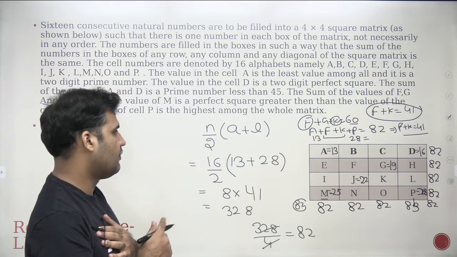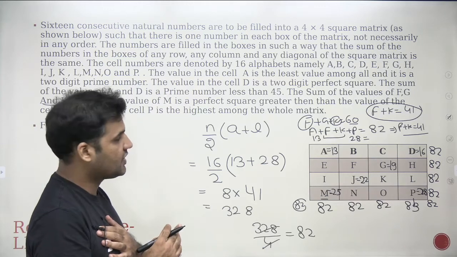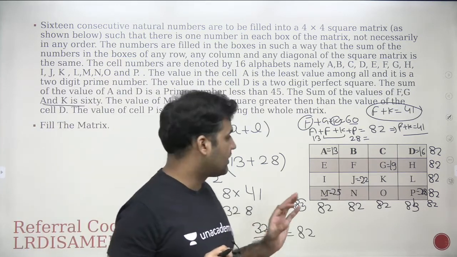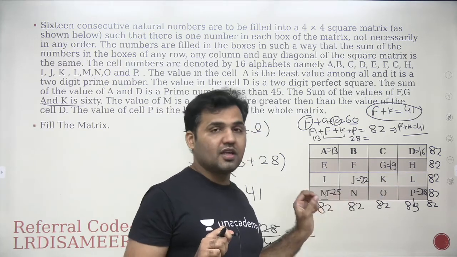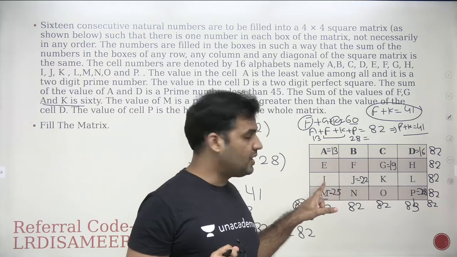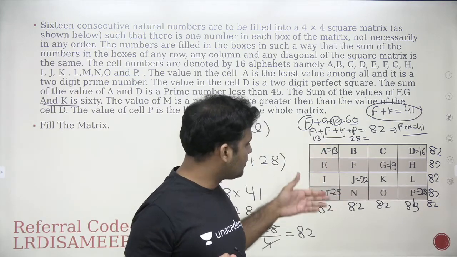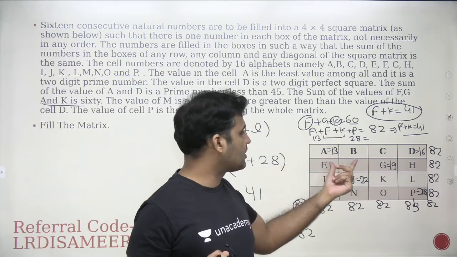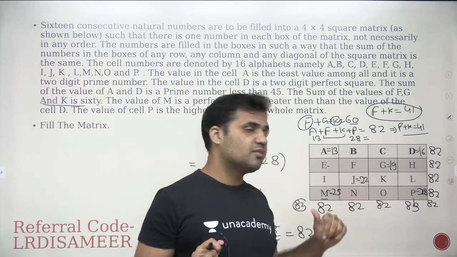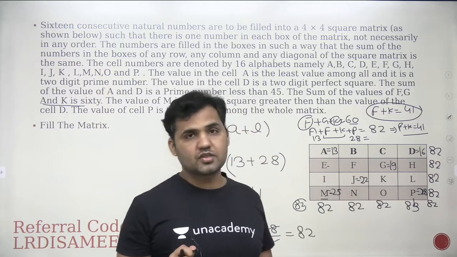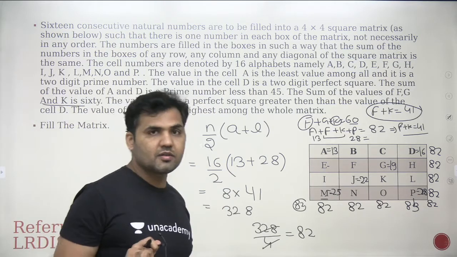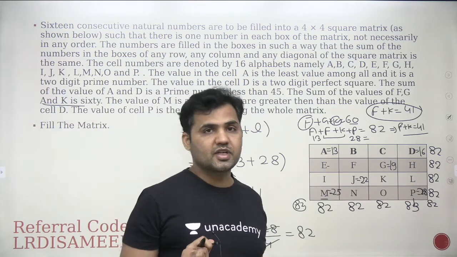Now you see that we got 4 plus 2, 6 out of 16 values have been found out. We have found all these 6 values. Now the only information that is available to us is the summation of these, right? I know the total summation is 82, so I can know the summation of these two values, these 3 values, these 2 values. Is there any other information that can help me in finding a specific value in the matrix? There is no other information that is left.